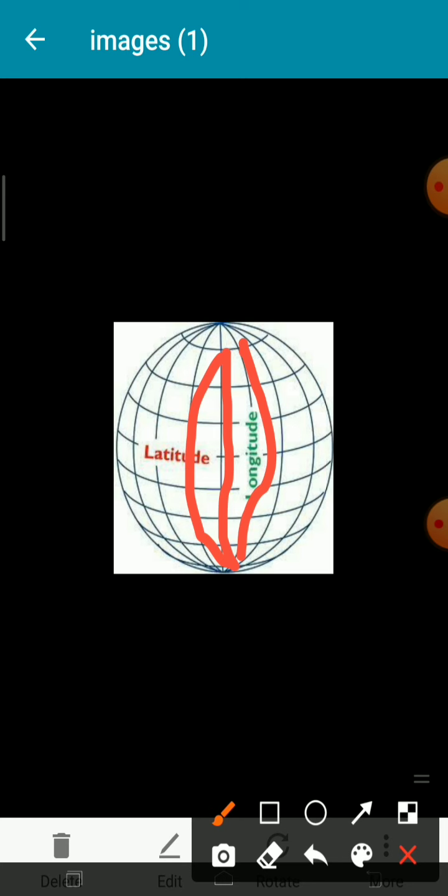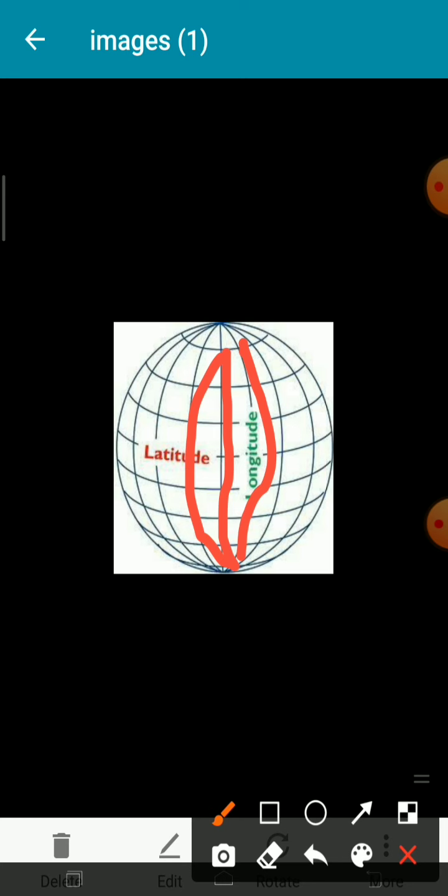Students, see here, these lines are imaginary lines. Actually there is no line on the earth, but for our convenience, for understanding, the lines are drawn on it.